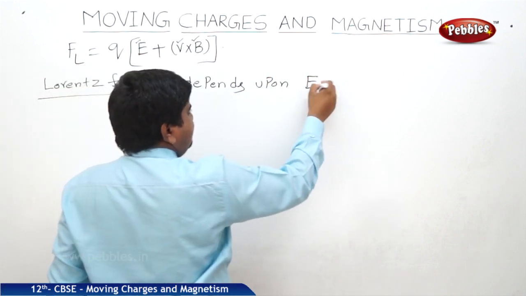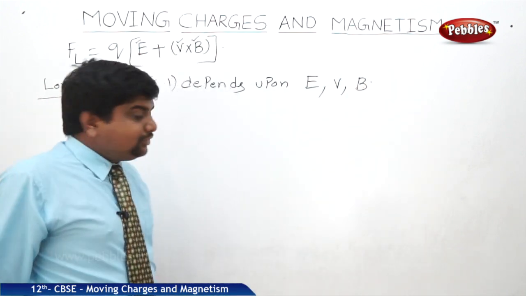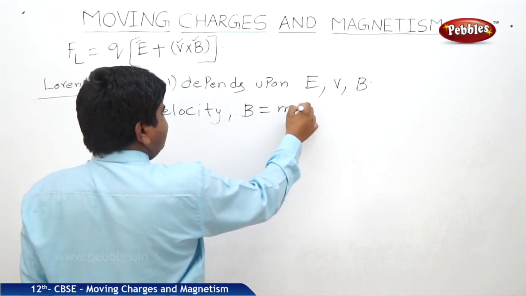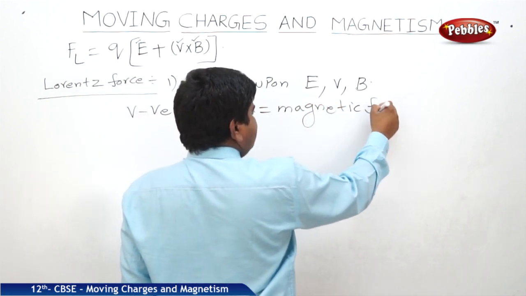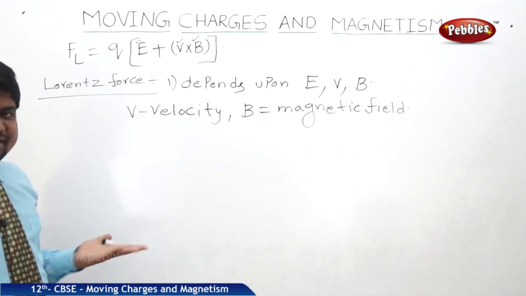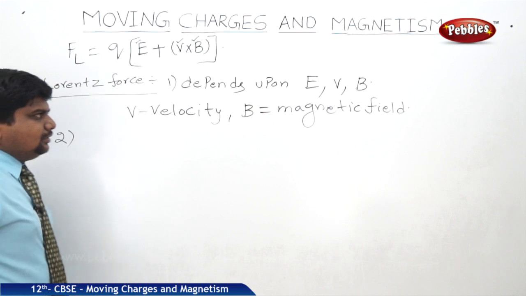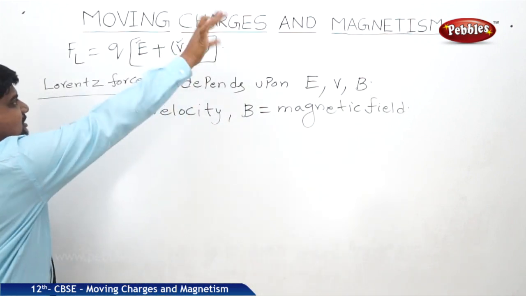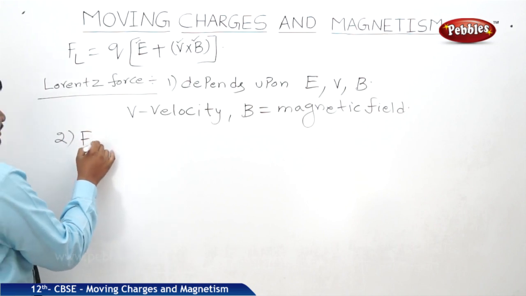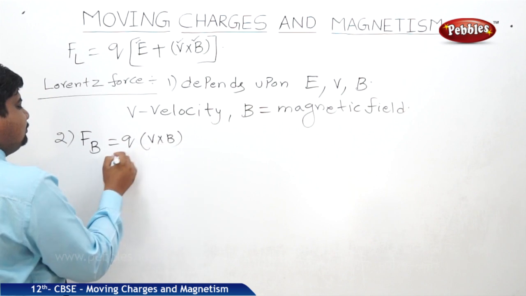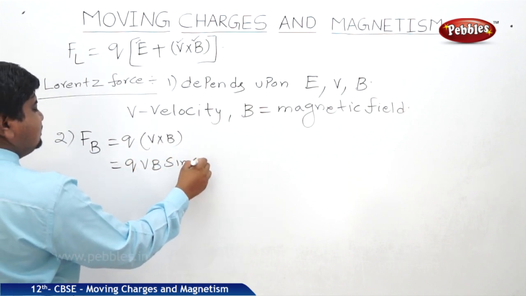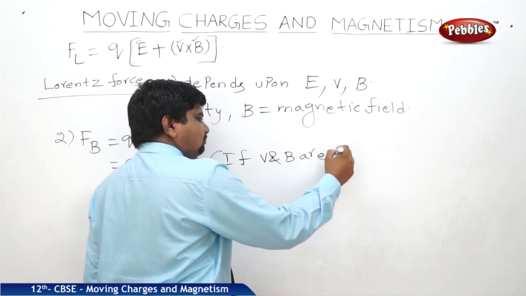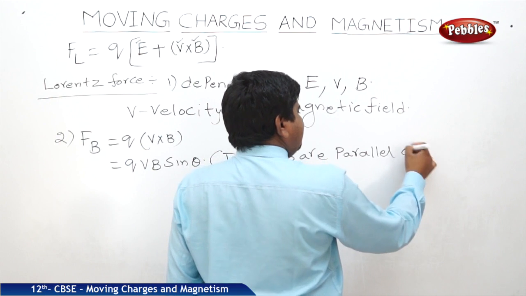It depends upon the electric field vector, velocity and magnetic field, where V is the velocity of the given charge and B is the magnetic field. If the velocity of the given charge and the magnetic field are parallel or anti-parallel, then this part is going to vanish. So we can write FB is equal to Q into V cross B, which is QVB sin theta, if V and B are parallel or anti-parallel.